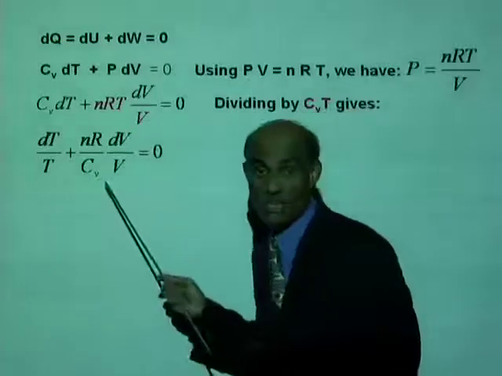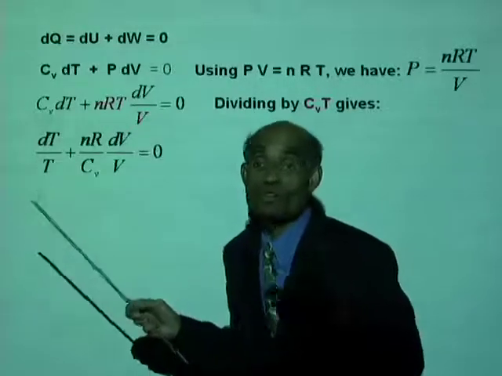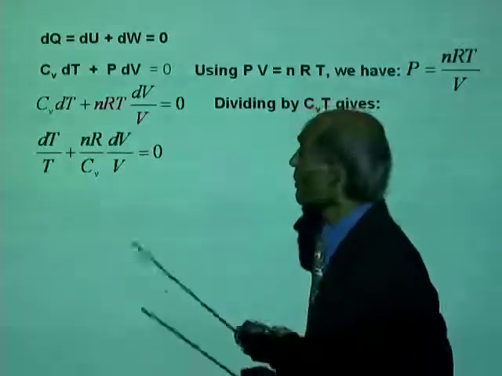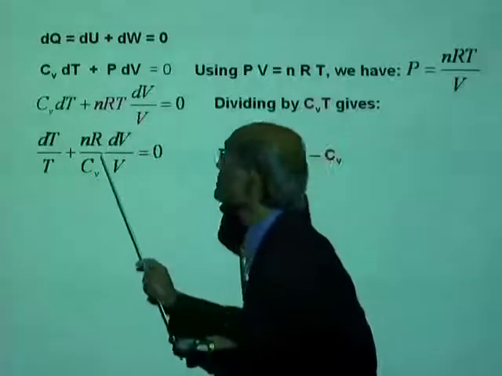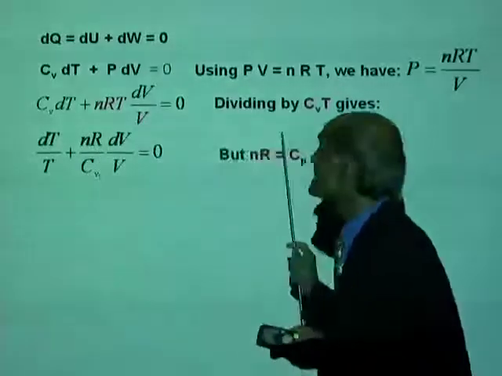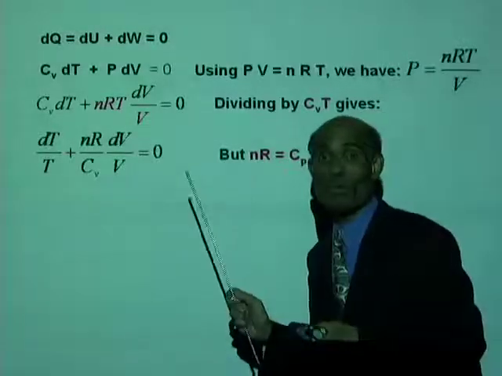Alright, these are sheer mathematical manipulations. And of course, all physical principles are derived using mathematical principles. Alright, we can now, do you remember this nR is Cp minus Cv? You recall that one?